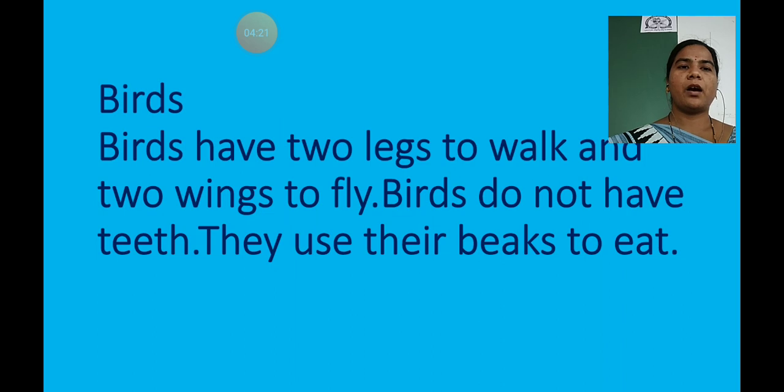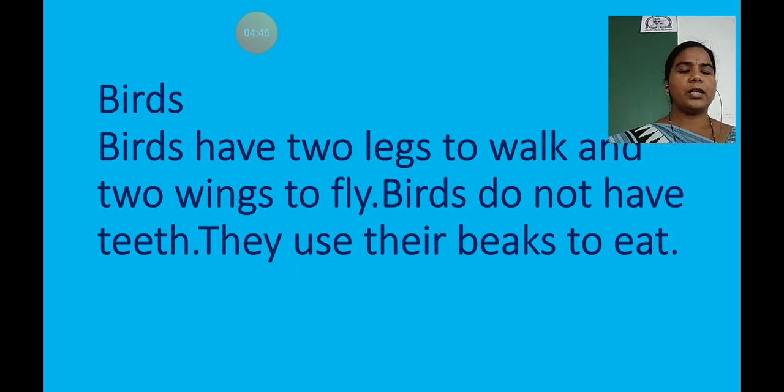Birds do not have teeth. Then how can they eat, children? They use their beaks to eat. That means with the help of the beak, birds can eat.